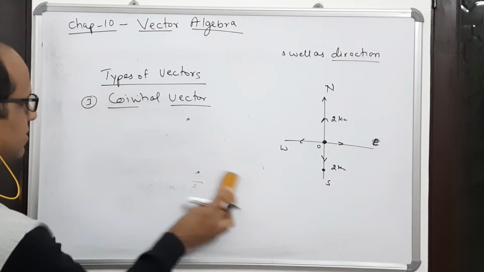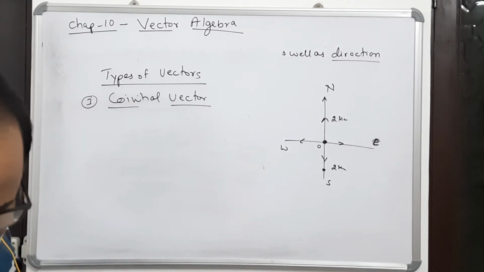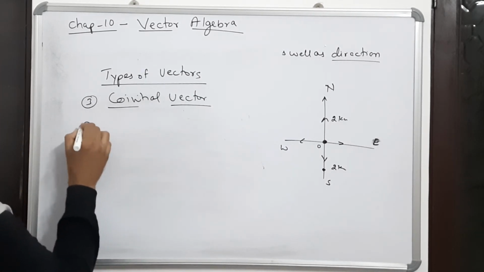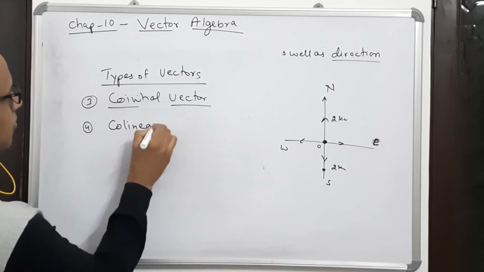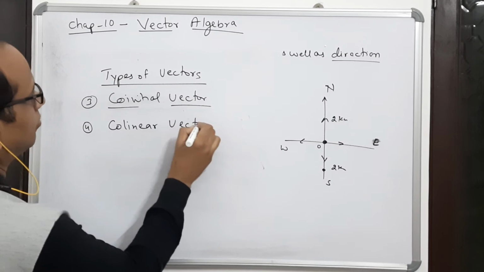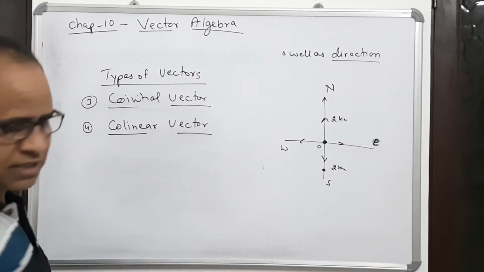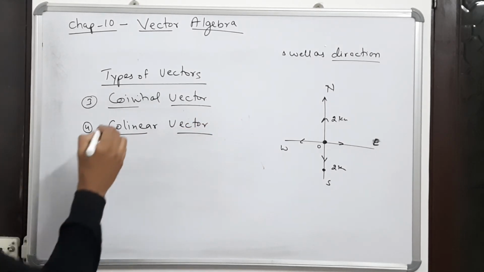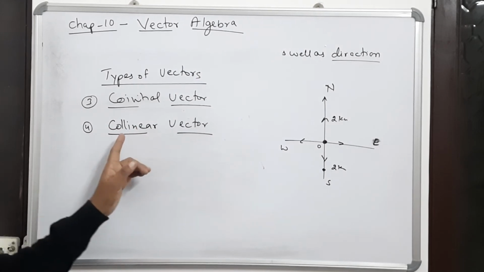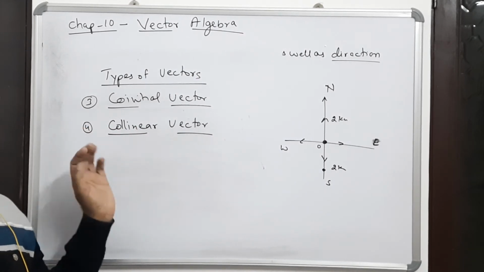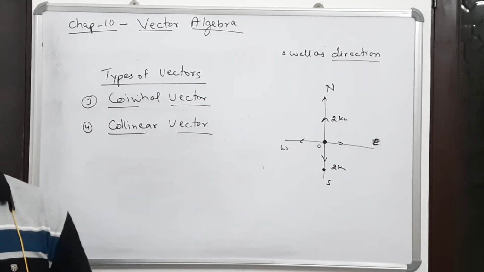The next, the fourth type, is co-linear vector. See, you all are acquainted with co-linear. You have read in the 10th class, 11th class co-linear points.